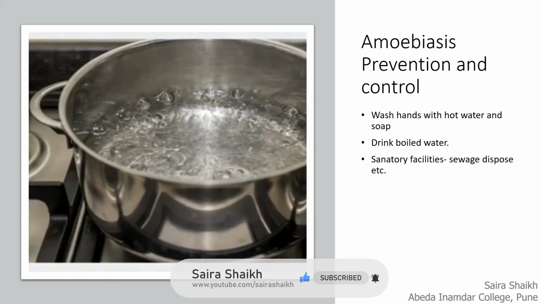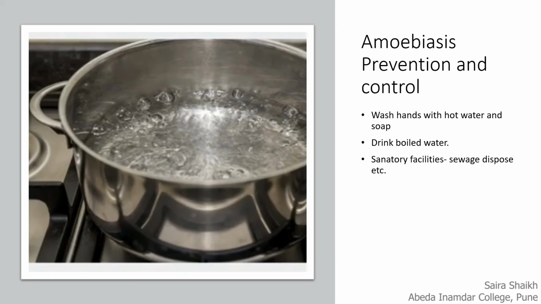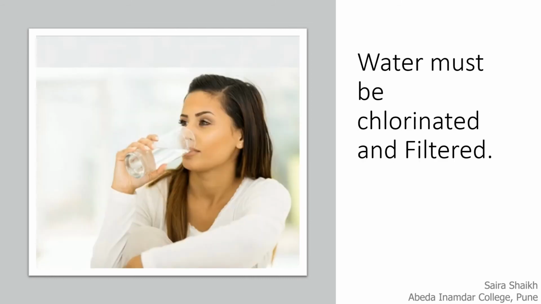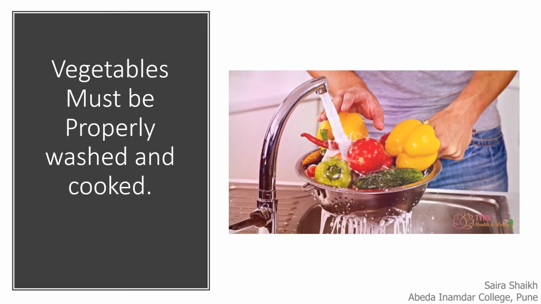Amoebiasis can be controlled and prevented by the practice of washing hands with hot water and soap. Drinking boiled water also helps to control amoebiasis, as well as sanitary practices and proper disposal. They also play an important role in control of amoebiasis. Chlorination of water and filtration also help to control amoebiasis. Fruits and vegetables must be washed properly to control the spread of amoebiasis.